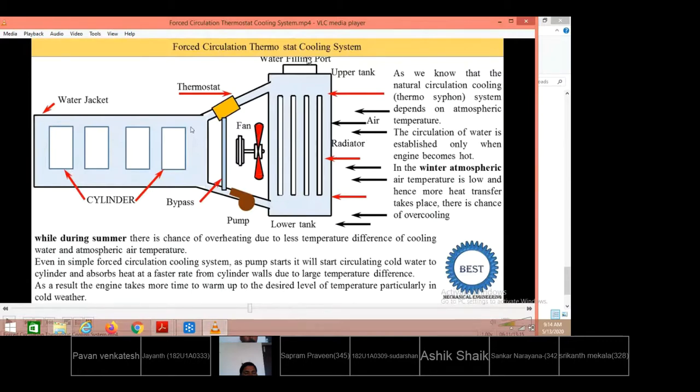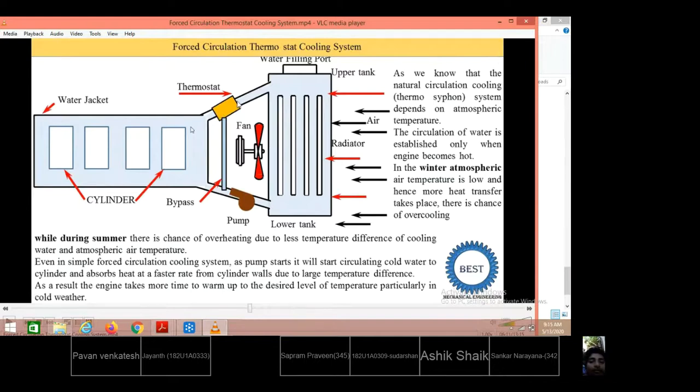Therefore, with hot water at a higher temperature and air at low temperature, with maximum temperature difference, more heat will be rejected. If the temperature difference is smaller, less heat will be rejected. With that view, a thermostat is introduced in the outlet of the hot water. In the passage of the outlet of hot water, a thermostat is fitted, where this is set at a temperature